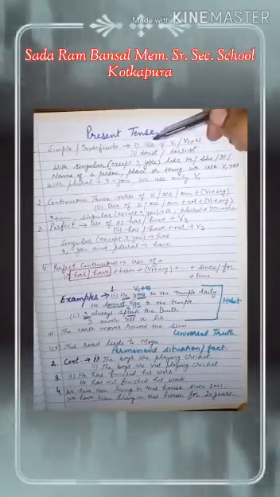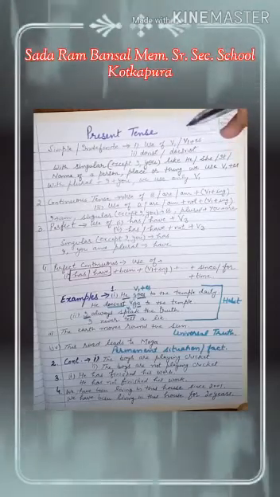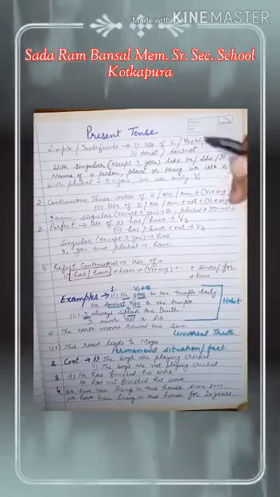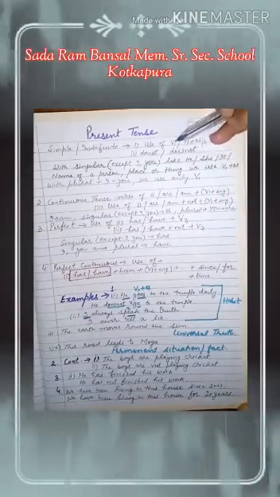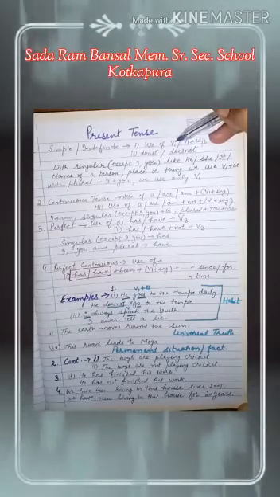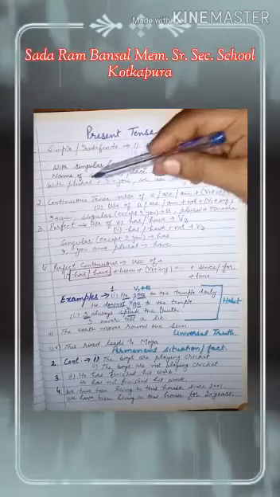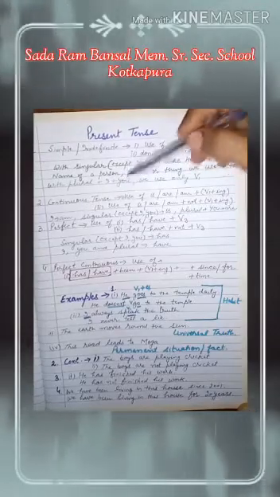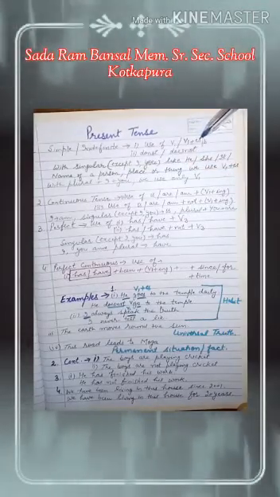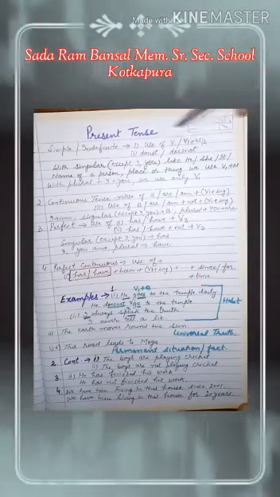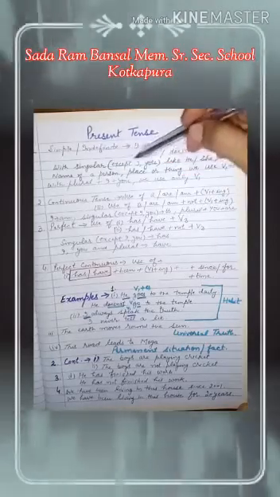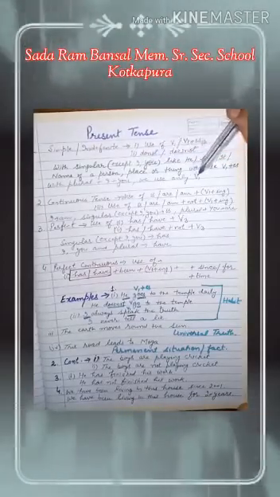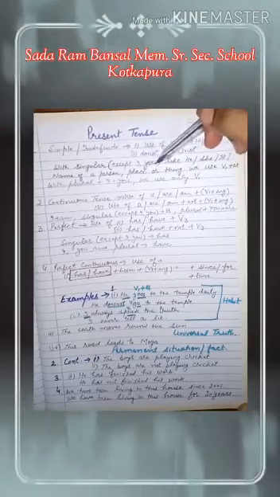In this, we use only first form of the verb or es or s with the first form of the verb. Where we use first form of the verb? We use first form of the verb with plural and I and you. And where we use s or es with first form of the verb, we use it with singular. But we don't use s or es with I and you. We simply use first form of the verb with I and you.